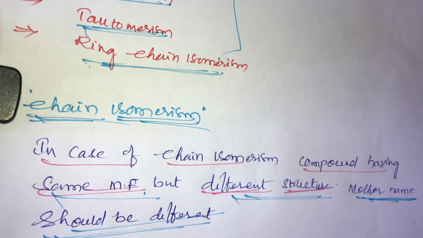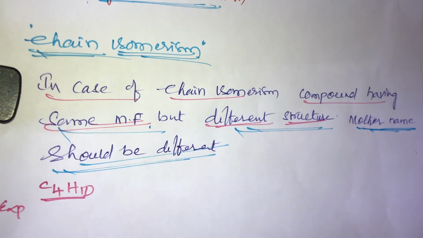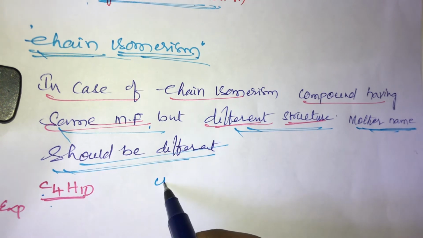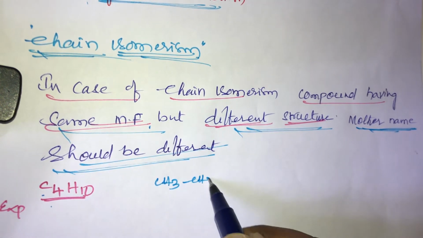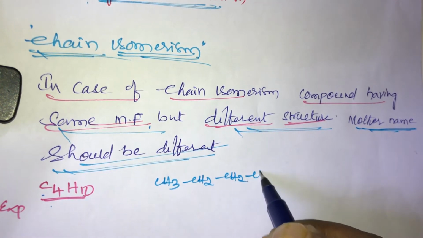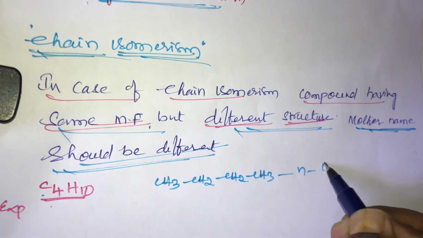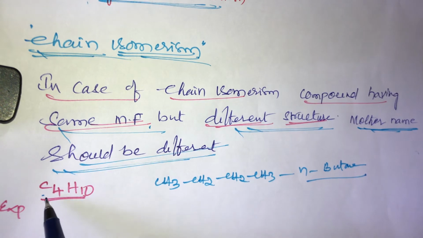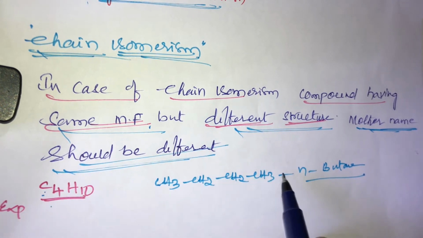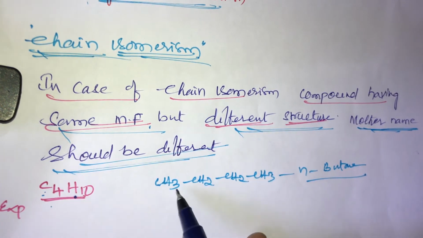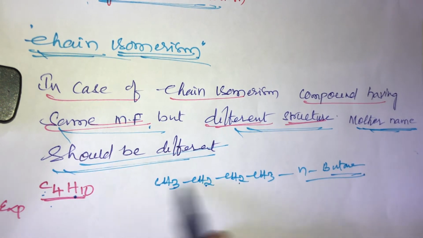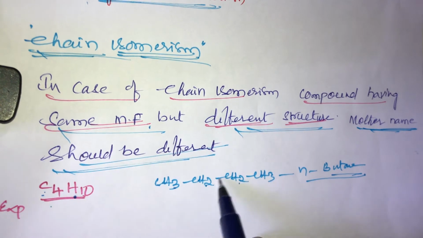Now take the example C4H10. Here 4 carbons are there, that is CH3, CH2, CH2, CH3. This name is called n-butane, normal butane. Total carbons 1, 2, 3, 4. Total hydrogens 3 plus 2 is 5, 2 is 7, plus 3 is 10. So the molecular formula is C4H10.